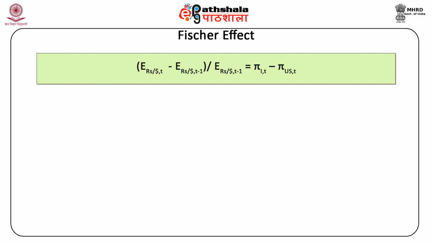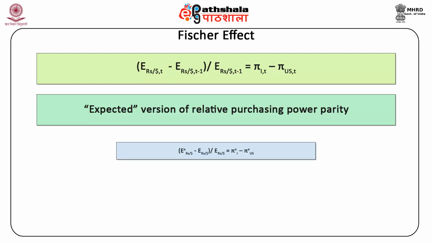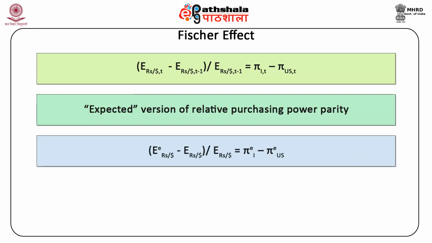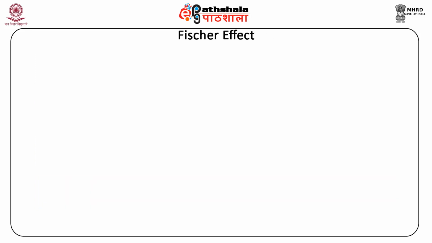Rather than considering the relative purchasing power parity over time, if it is written in expectation terms, it will give the expected version of relative purchasing power parity given as (E rupees per dollar to the power small e minus E rupees per dollar) divided by E rupees per dollar is equal to pi 1 to the power small e minus pi US to the power small e, where pi to the power small e is the expected inflation. The long run relationship between inflation rate and exchange rate is called the Fisher effect.